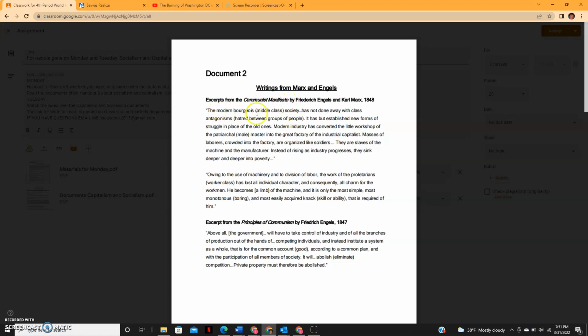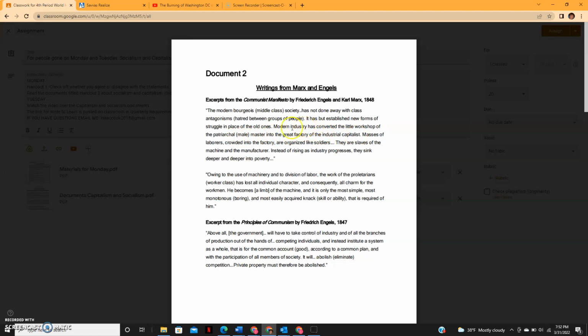The modern bourgeois, which means middle class. So the modern middle class man, modern middle class society has not done away with class antagonisms, and that means hatred between groups of people. It has but established new forms of struggle in place of the old ones. Modern industry has converted the little workshop of the patriarchal male master into the great factory of the industrial capitalist.